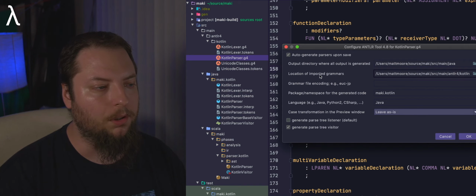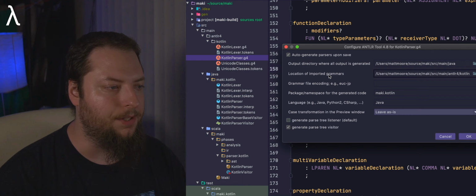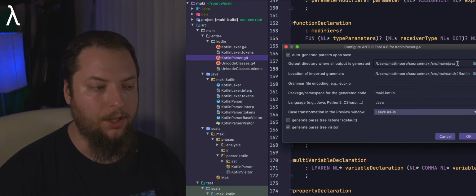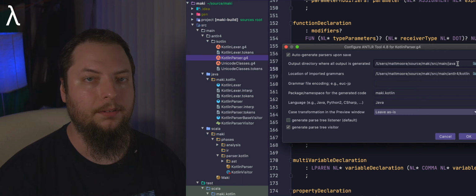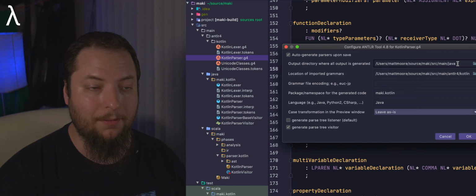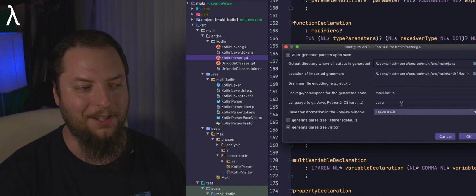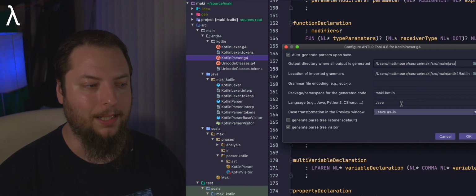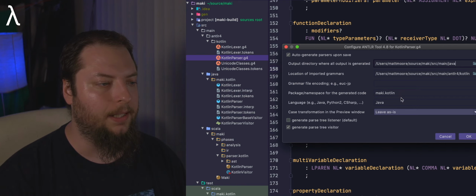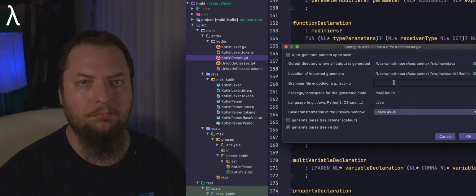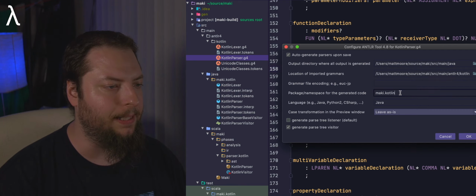So it's going to look for all of the imported grammars from this directory, and then it's going to output the generated Java parser program. This is generating that parser for us. Now we can leave the Kotlin file encoding alone for the time being. We don't care about that right now.